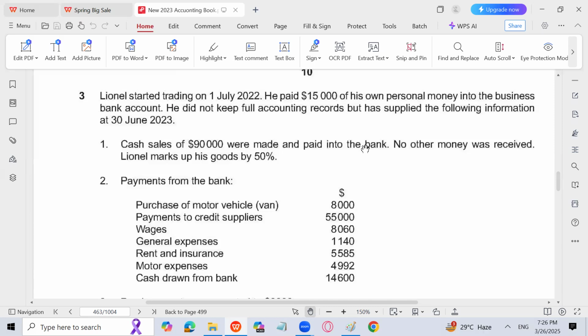Can you tell me what is the entry for cash banked? Bank debit and cash credit. Now tell me the entry for cash drawn from bank. Cash debit and bank credit. This entry has never come in our O-level exams, never ever. But it has come in A-levels. So they have taken a point from A-levels and put it in the O-level program.